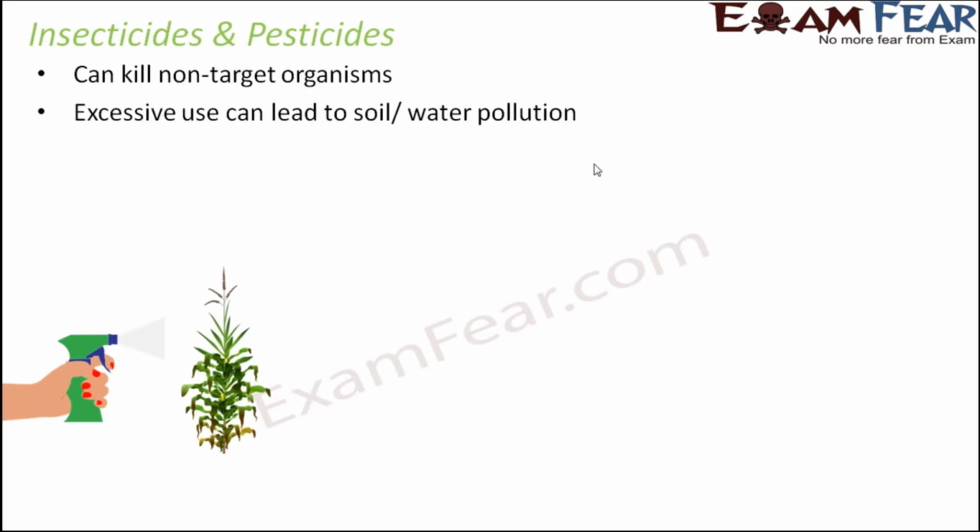So excessive use of insecticides and pesticides can also lead to soil or water pollution, because too much chemicals in the soil will spoil the soil fertility, and also too much of chemicals, if followed by rain, like you applied insecticides and pesticides and immediately there was huge rainfall, in that case these chemicals might get carried away with rainwater and then pollute the nearby water body.